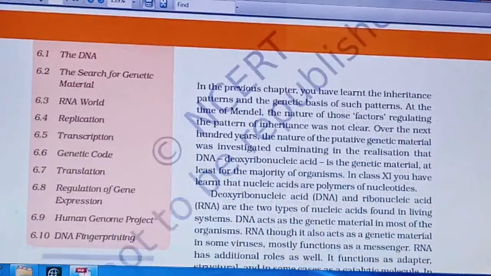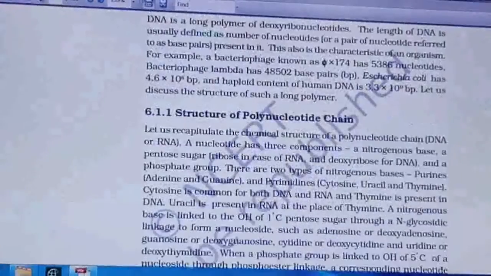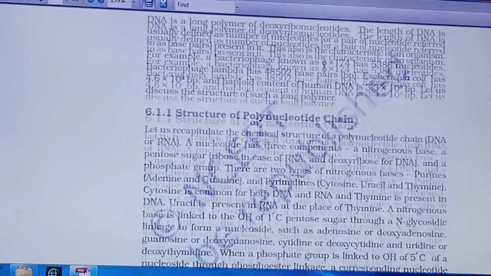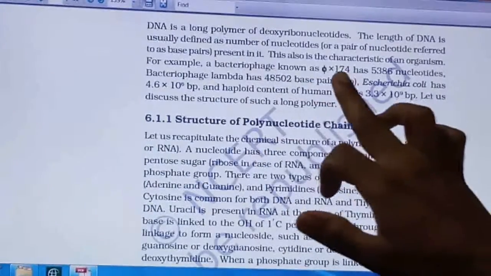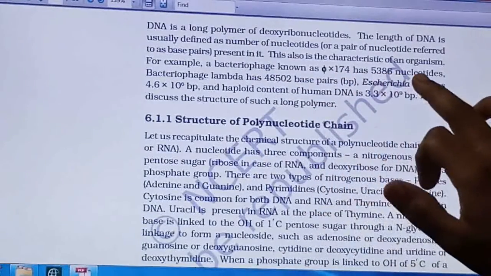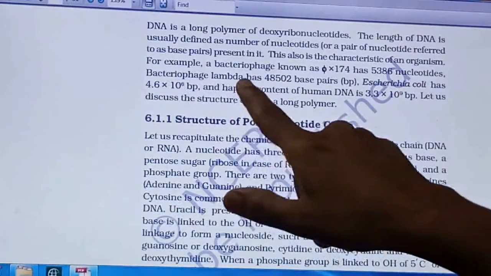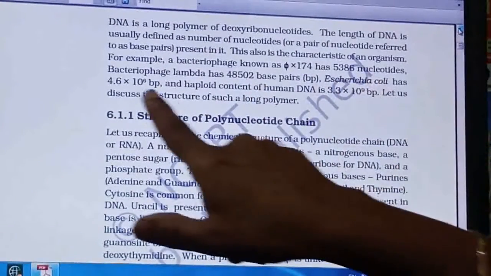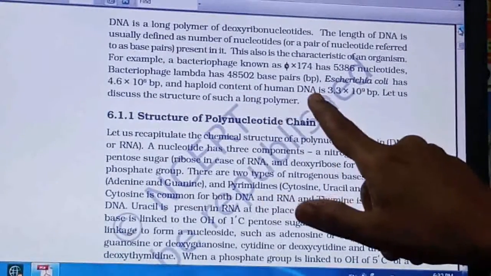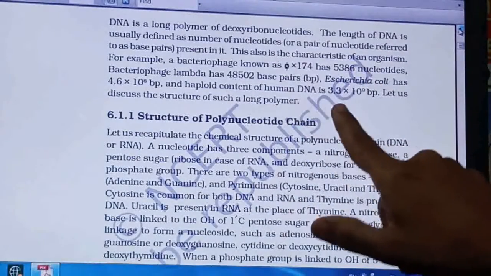In that, the first point is DNA. Now you can see here the DNA of some bacteriophages, where the length of the DNA is given in the number of nucleotides. So this you have to remember. Bacteriophage lambda's length is given, Escherichia coli's length is given, and human haploid DNA's length is given. So these you have to remember.